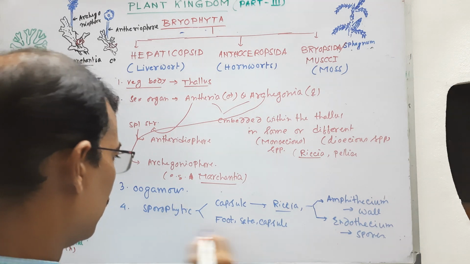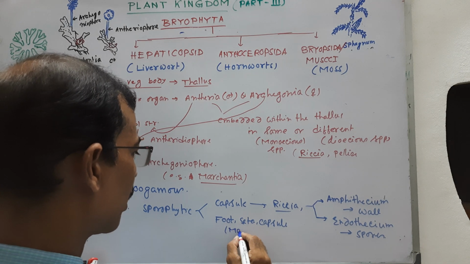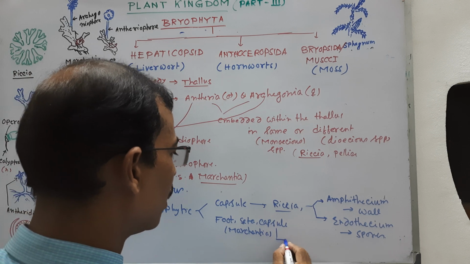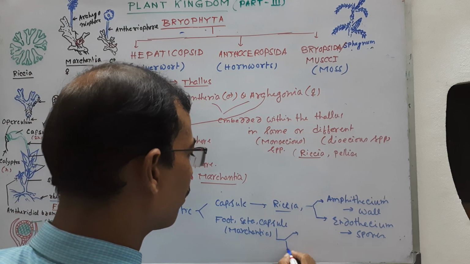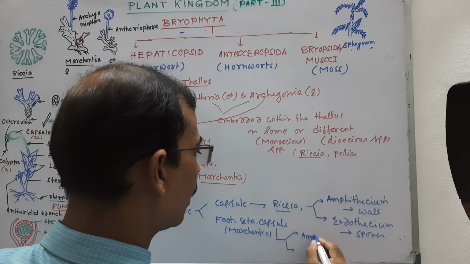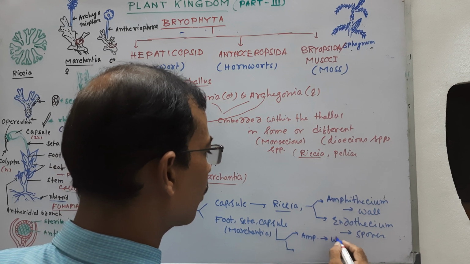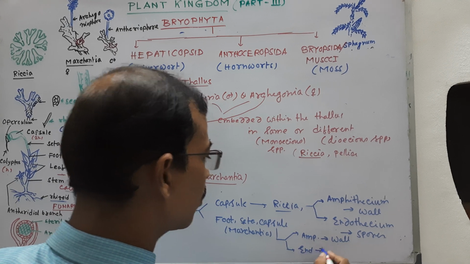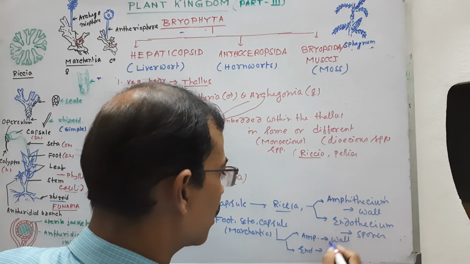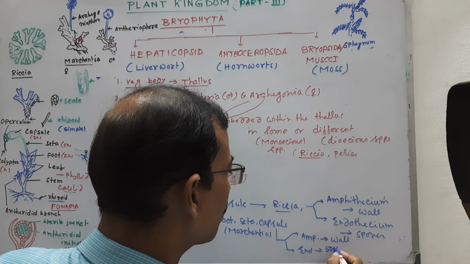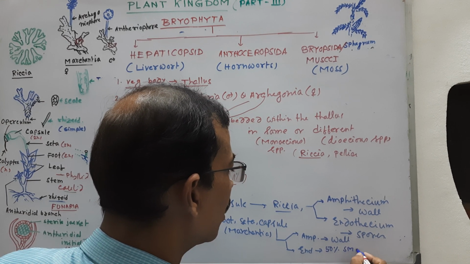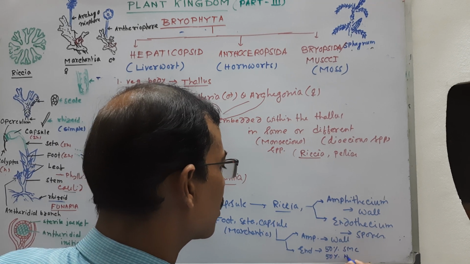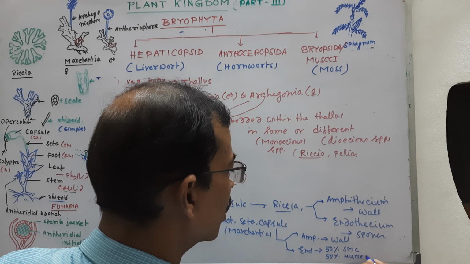But in the Marchantia foot-seta-capsule, the amphithecium forms the wall of the capsule, and the endothecium forms 50% spore mother cells, SMC, and the other 50% produce nurse cells.